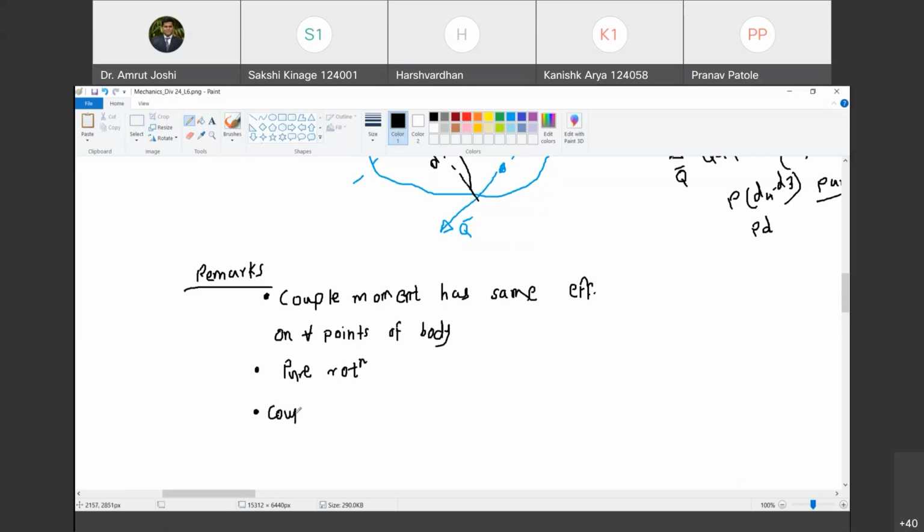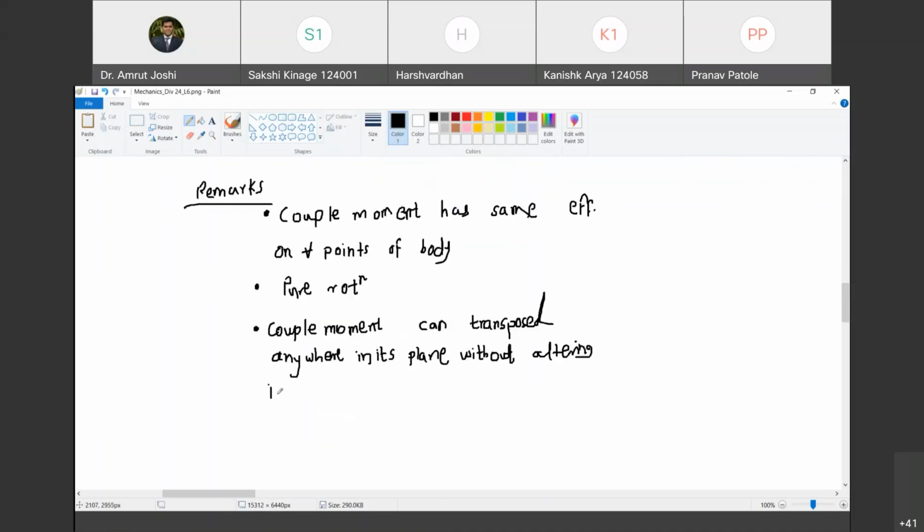And couple moment therefore can be transposed anywhere in its plane without altering its effect on all points of the body. Are you with me? Yes, sir.